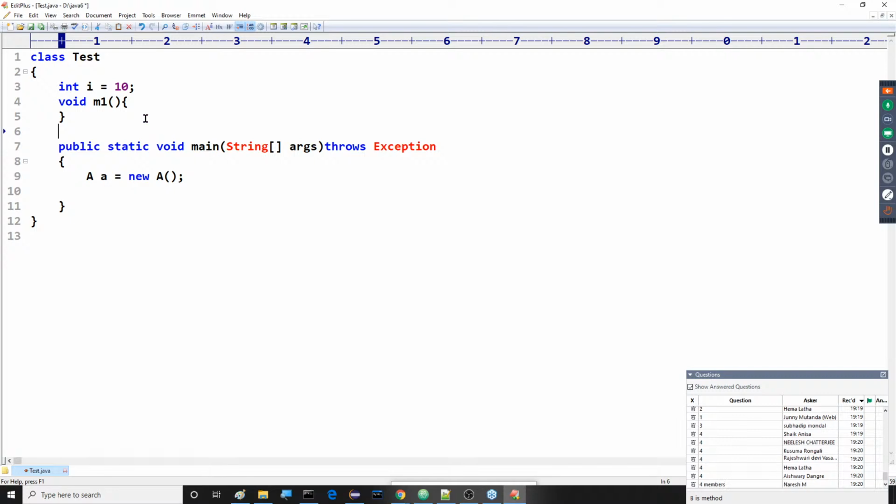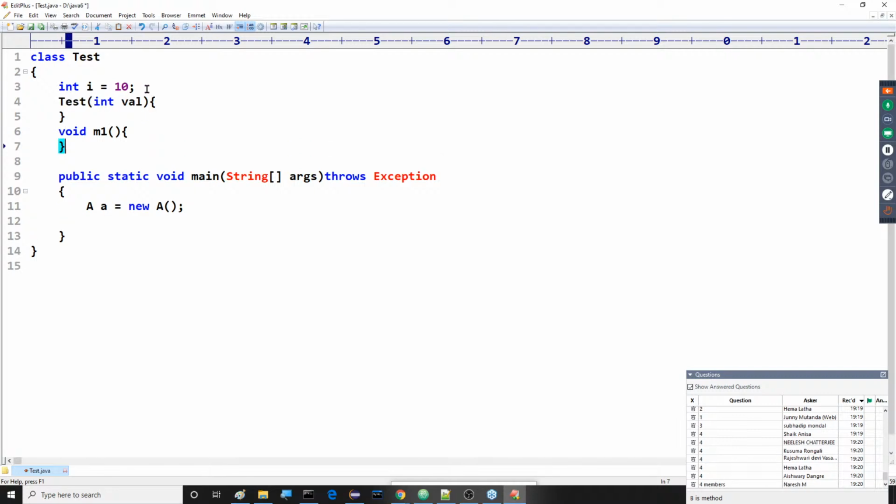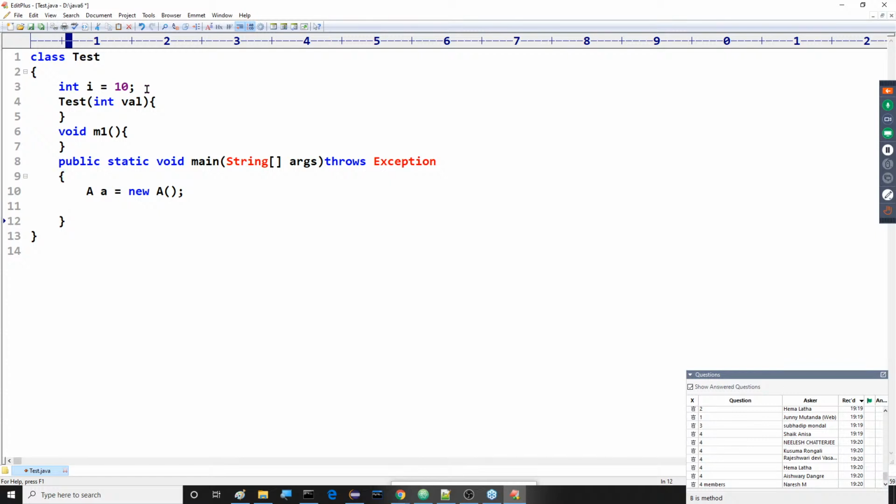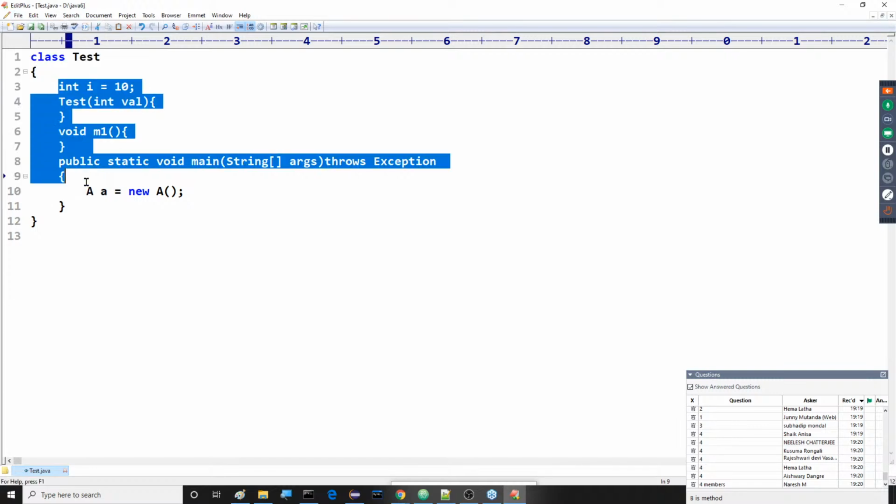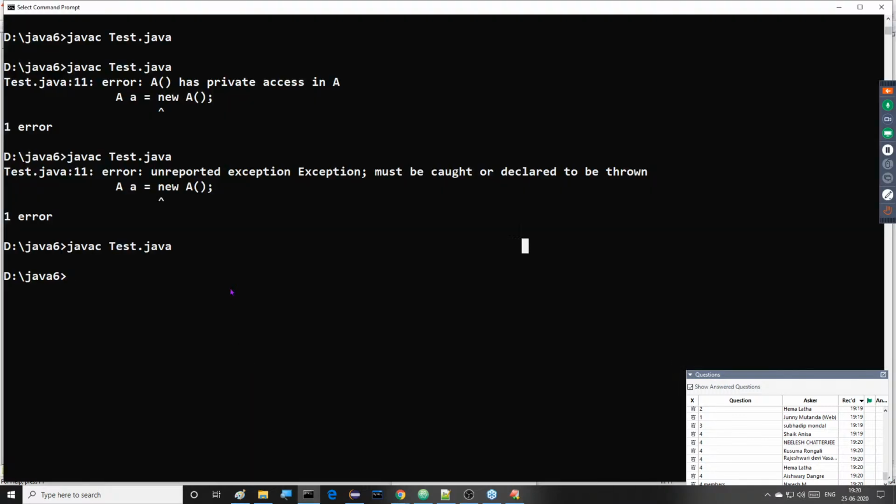Now I want to take this constructor just above this one. Art is not mandatory. So overall four members are available. To display the members of a particular class in the command prompt, we use the javap command. Javap space Test.